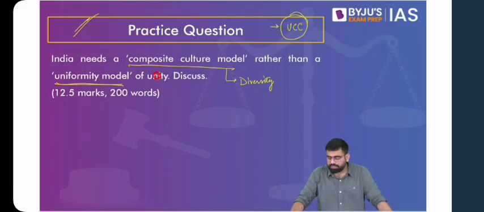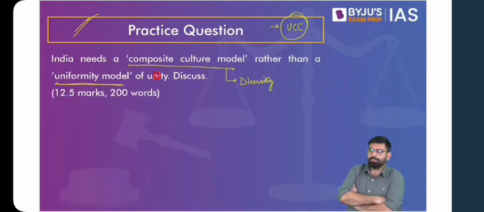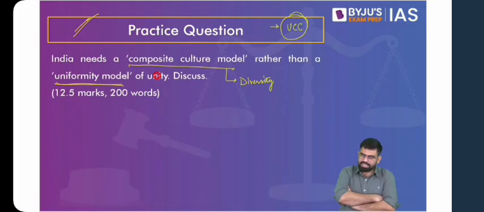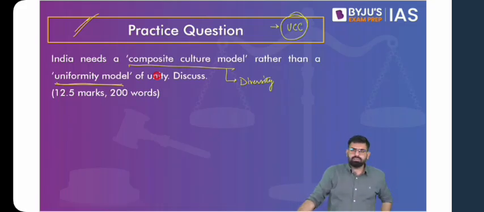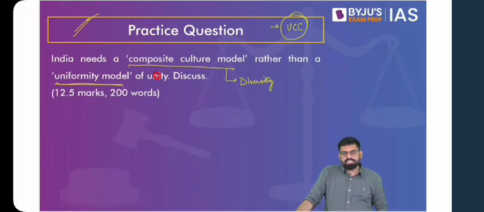So one thing is someone suggesting that they personally do not believe in the idea of diversity. They are more inclined towards uniformity. But you have to see, yes, you can have your personal beliefs. You're free to have your personal beliefs. But your personal beliefs should not reflect a lot in your answers. Yes, obviously, we all have biases, but that's where the role of sociology comes into picture. Sociology helps us balance. So yes, we might personally believe in some ideas, but we have to keep ourselves neutral. Because as a civil servant, impartiality is a value that is expected from you. So we have to be neutral with respect to that.